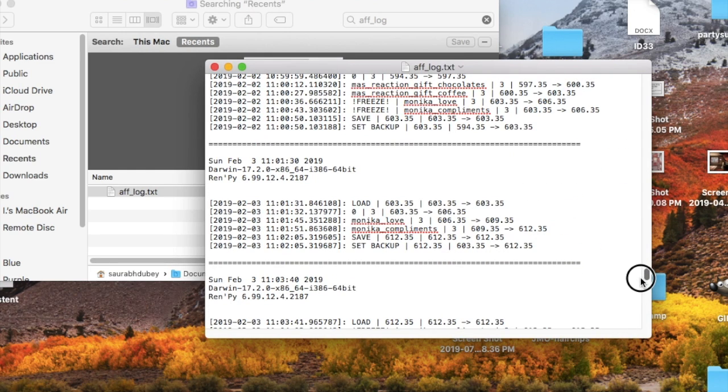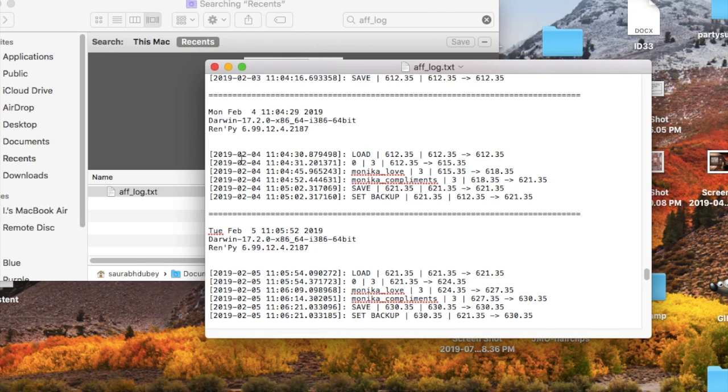Let's give an example of this on February the 4th. She started out with 612.35 as her affection level on that day. I think just loading the game is what this stands for. It gave me 3 points of affection to make it 615.35.